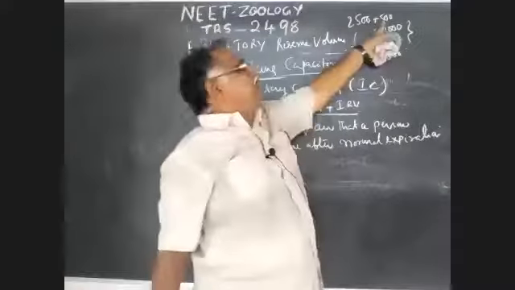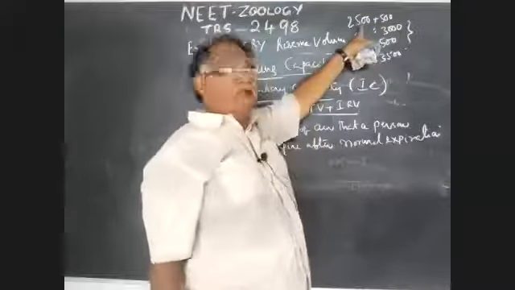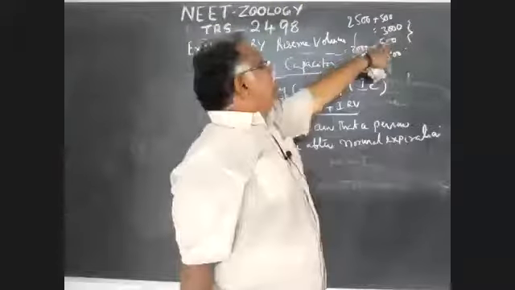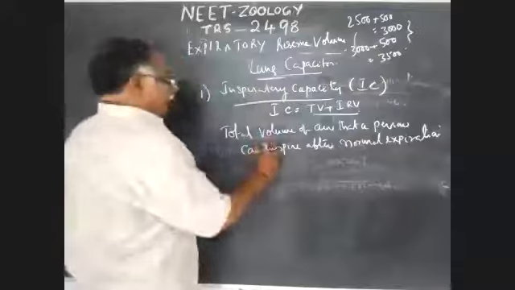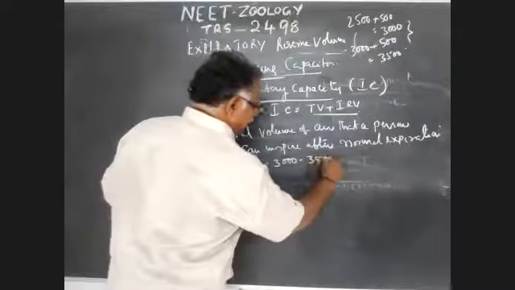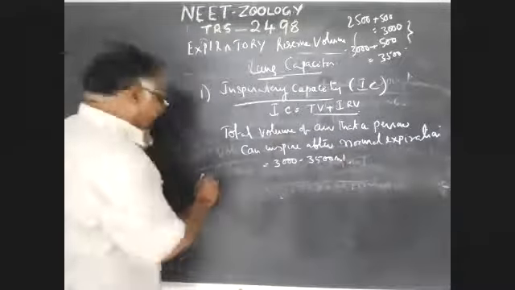A question may be asked: the IC value, inspiratory capacity value, is TV plus IRV. TV is 500 and IRV is 2,500, so that is 3,000, or 500 plus 3,000, 3,500. So the IC value is 3,000 to 3,500 ml. Important one. Next capacity.